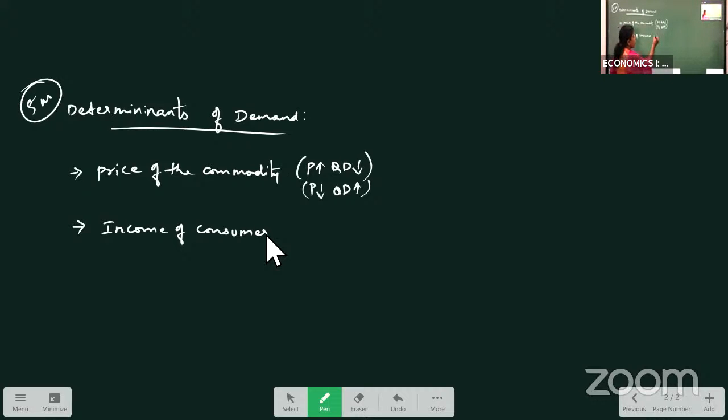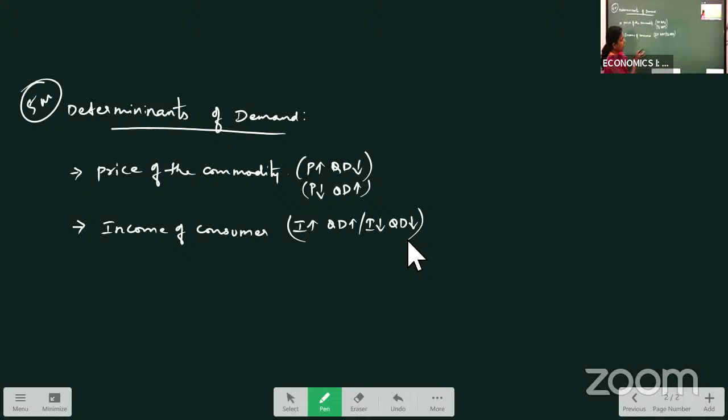When your income increases, obviously we demand more quantity, and when our income decreases, we demand less quantity. As our income is increasing, our purchasing power also increases, so that I can buy more quantity. That is why when income increases, demand increases. When income decreases, demand decreases.